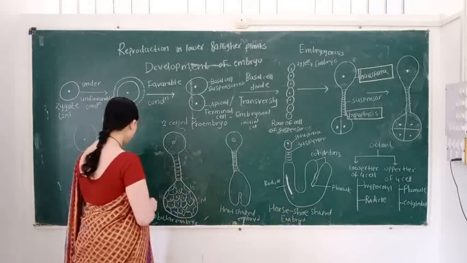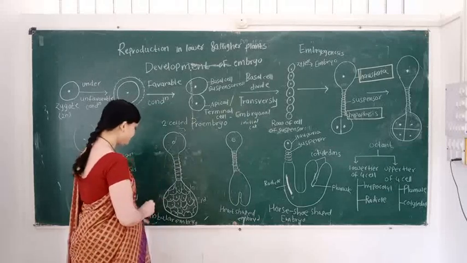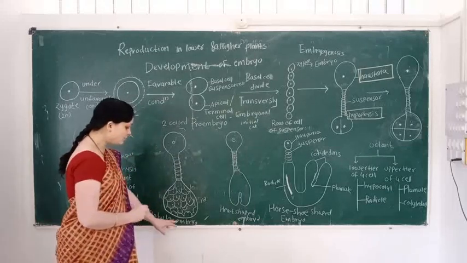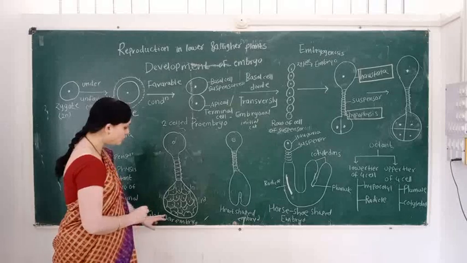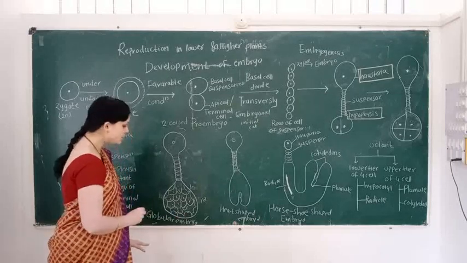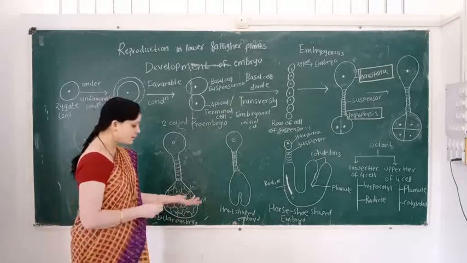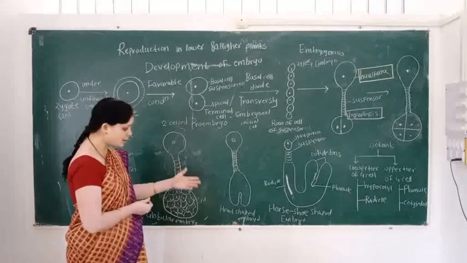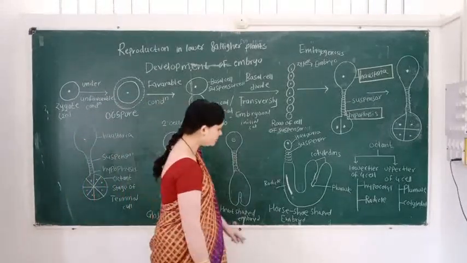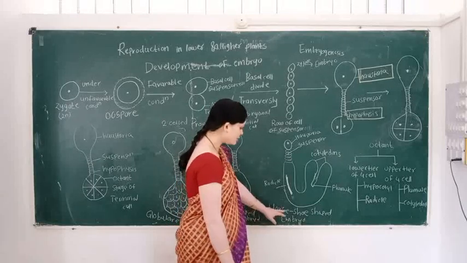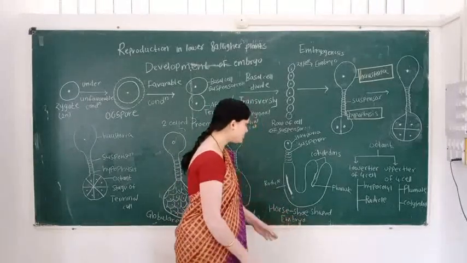Octant means 8 cells are present. Firstly, a mass of the embryo, that is the globular embryo, is formed. This globular embryo is converted into the heart-shaped embryo, and finally this embryo looks like the horseshoe-shaped embryo.